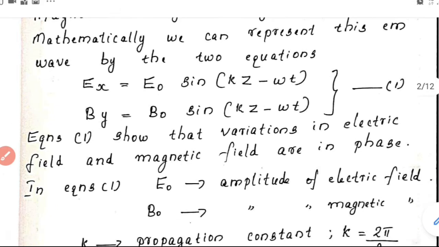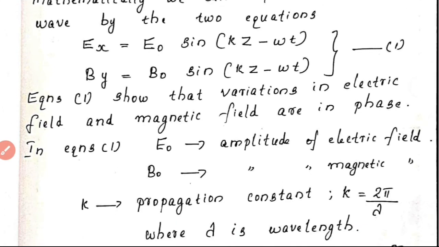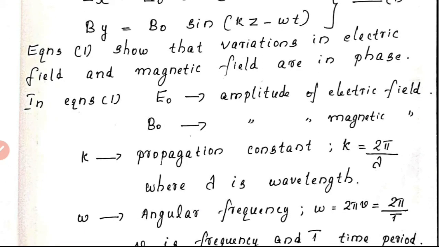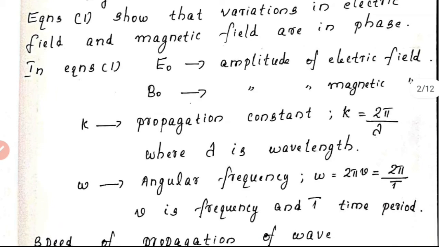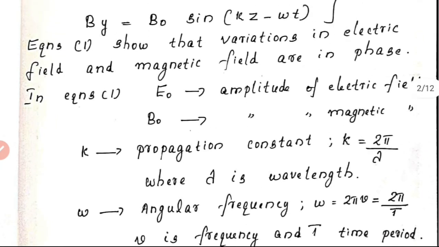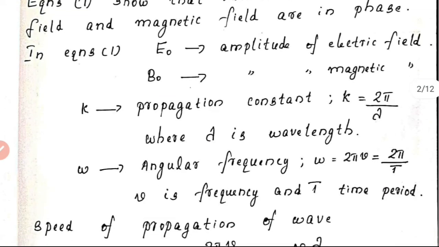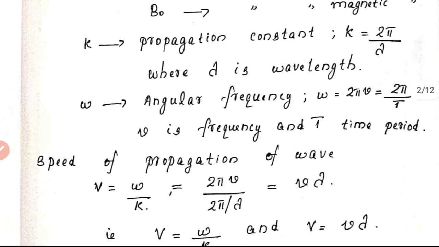Now in the two equations we have the terms E0, which is the amplitude of the electric field. Amplitude means maximum value. And B0 is the amplitude of the magnetic field. The constant k is the propagation constant, and k is equal to 2 pi by lambda, where lambda is the wavelength. And omega, we are familiar with, is called the angular frequency, and omega equals 2 pi nu, which is the same as 2 pi by T. Here nu is the frequency and T is the time period.